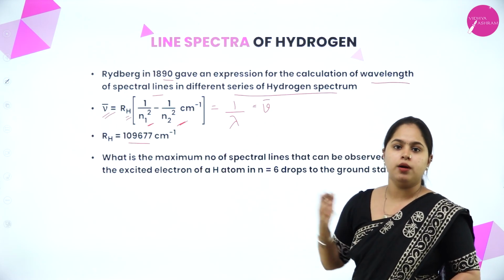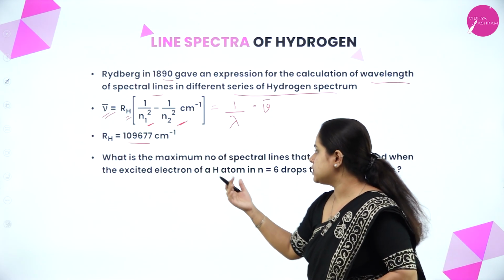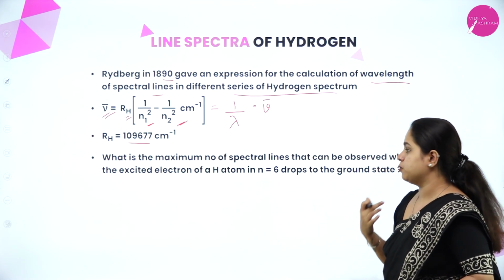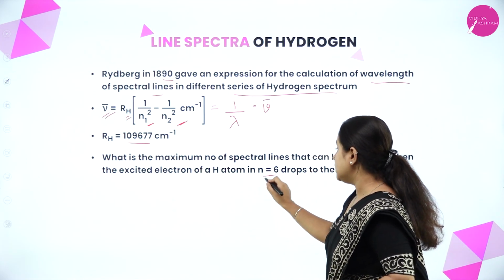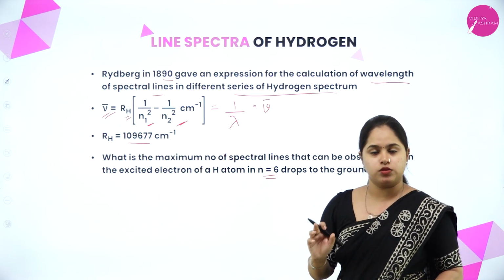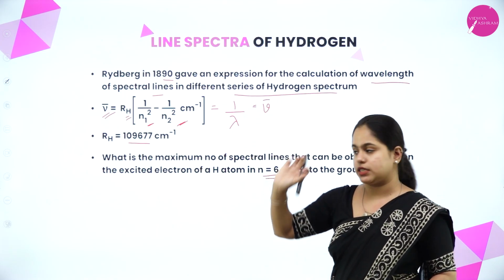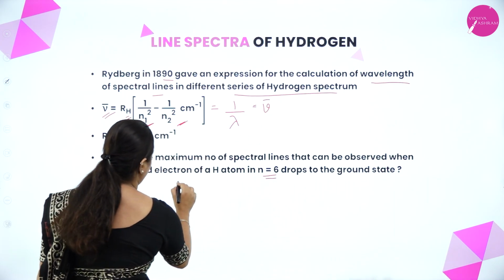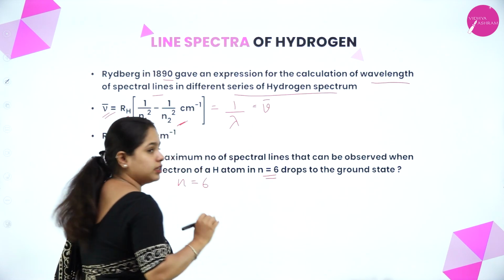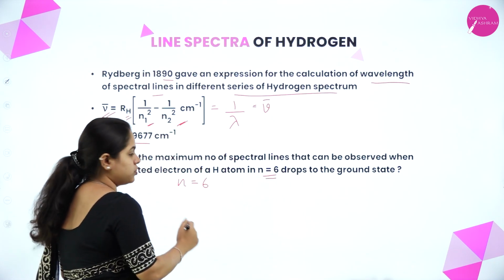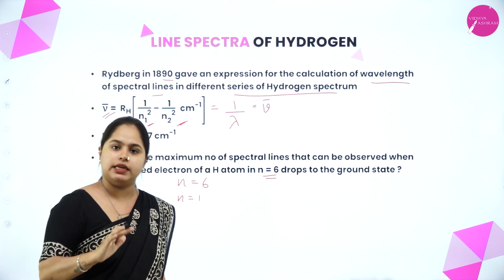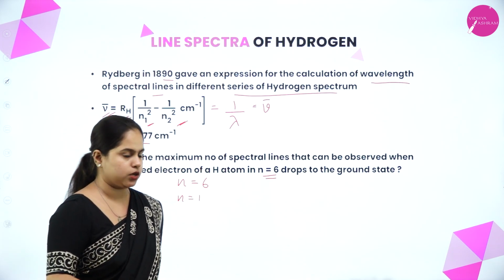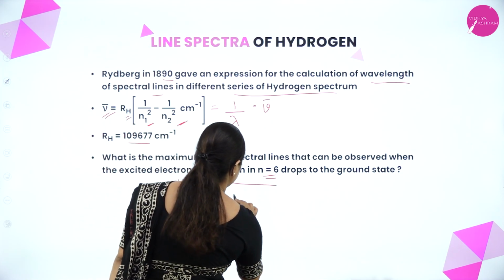So let's do a problem based on this. What is the maximum number of spectral lines that can be observed when the excited electron of hydrogen atom in n is equal to 6 drops to the ground state? So from n is equal to 6, where it is falling, the higher energy state is given, n is equal to 6, to the ground state. So it is falling back to n is equal to 1. How many spectral lines are obtained? That is what we have to calculate. So let's see.